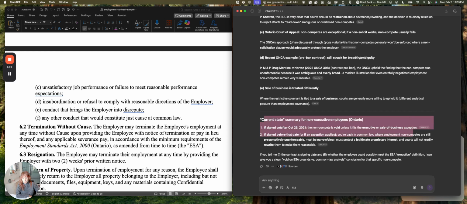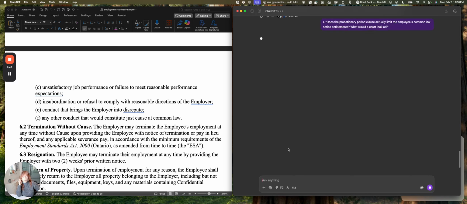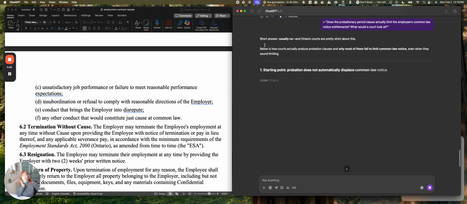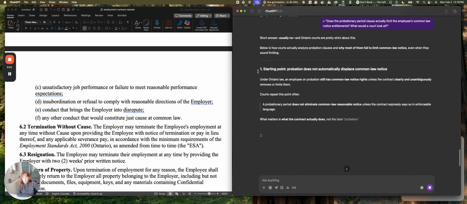So as a final follow-up, what I might do is just ask it a little bit more about the probationary clause, just so you can see another prompt sample. So does the probationary period clause actually limit the employee's common law notice entitlements? What would a court look at? So again, I'm asking it to think a little bit like a judge, and it's going to give me a pretty quick answer. Short answer, usually no, and Ontario courts are pretty strict about this. So then it's going to give me, again, an overview.